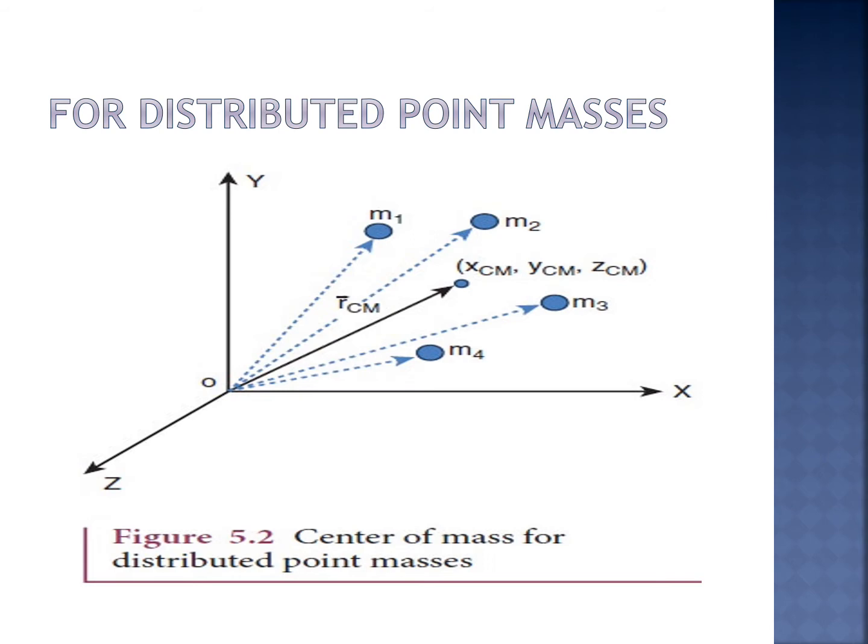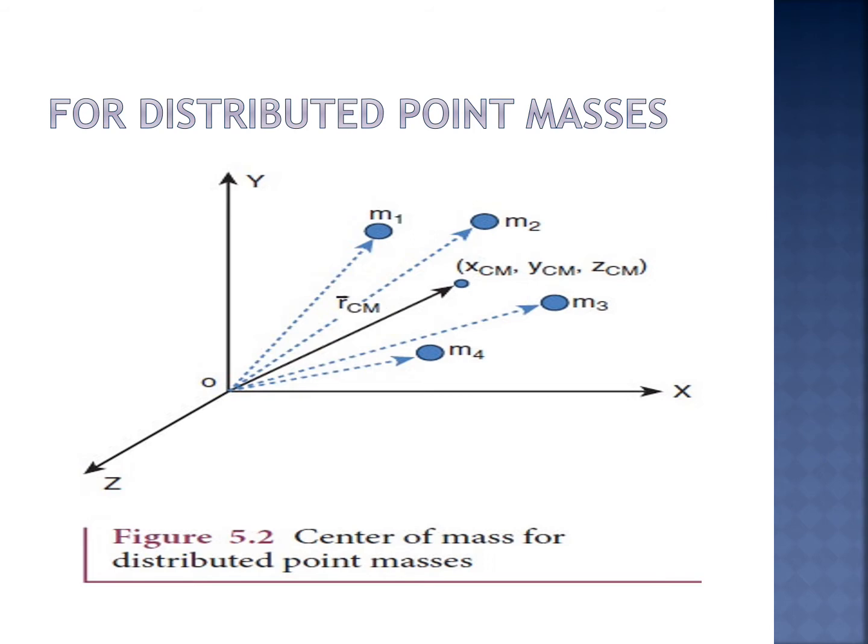Its motion is like the motion of a single point that is thrown. So the center of mass of a body is defined as a point where the entire mass of the body appears to be concentrated. Therefore this point can represent the entire body. That is the center of mass of the body.